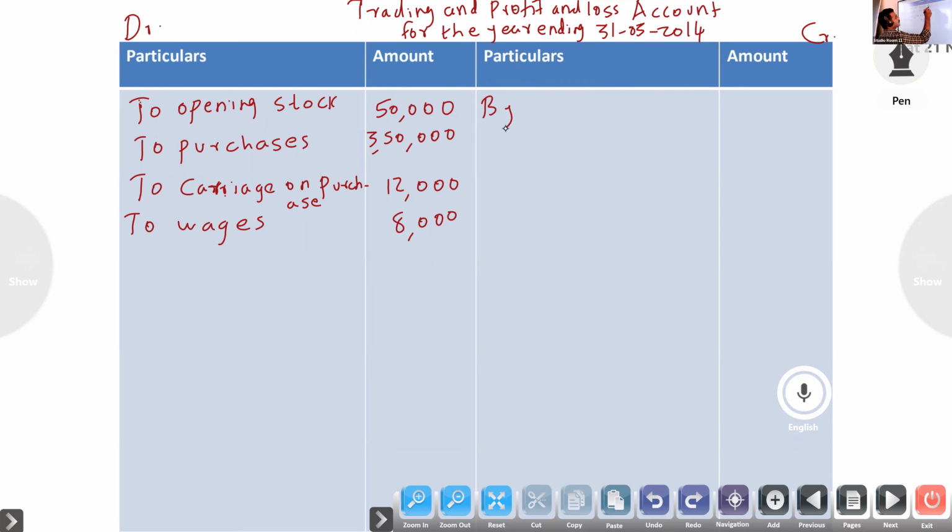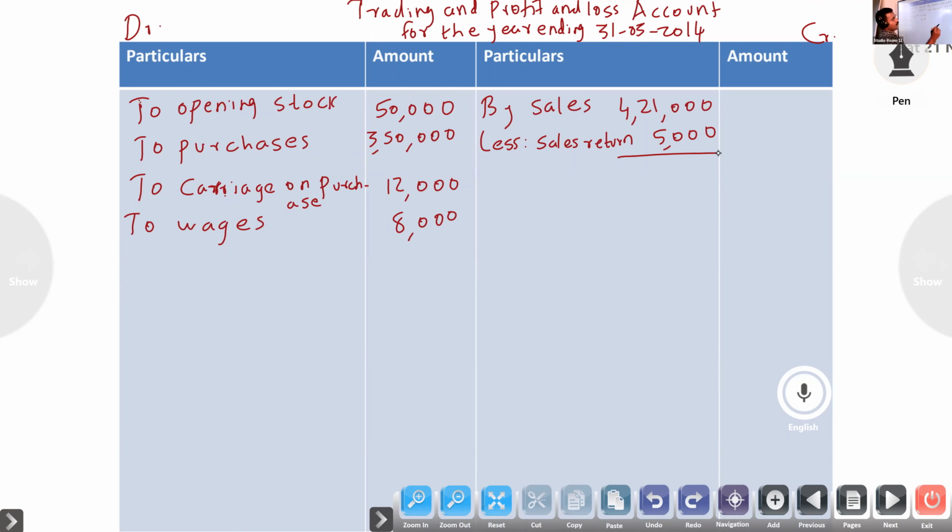By sales. Sales return is there. Sales 4,21,000 less sales return. Sales return is given as 5,000.